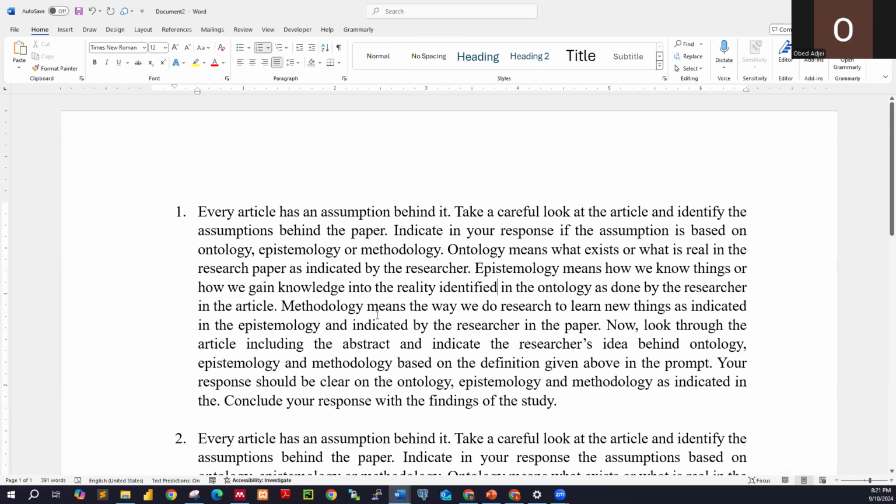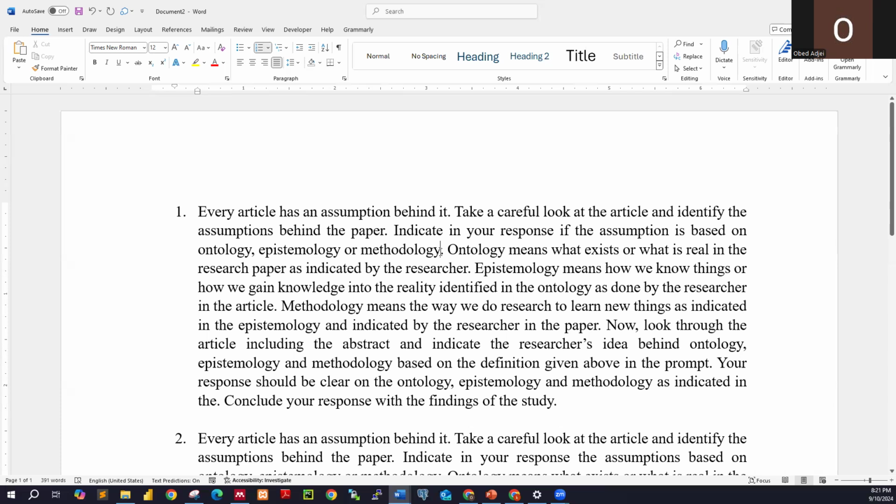We are saying that every article has an assumption behind it. Take a careful look at the article and identify the assumptions behind the paper, that is, the philosophical assumptions. Indicate in your response if the assumption is based on ontology, epistemology, or methodology. You can add the other assumptions to it, rhetoric or whatever.